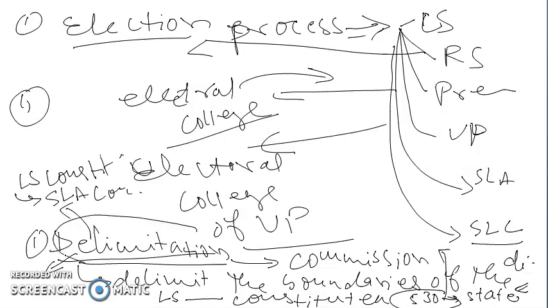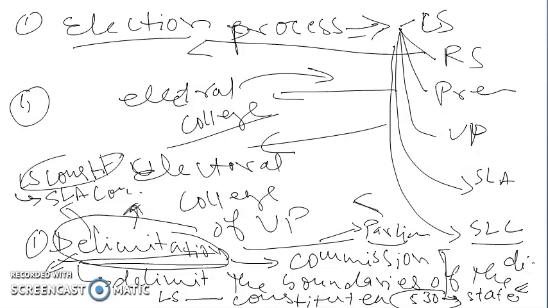So delimitation commissions are just commissions set up by the Parliament to delimit the Lok Sabha and state legislative assembly constituencies in a state. This is extra information that we have to know.